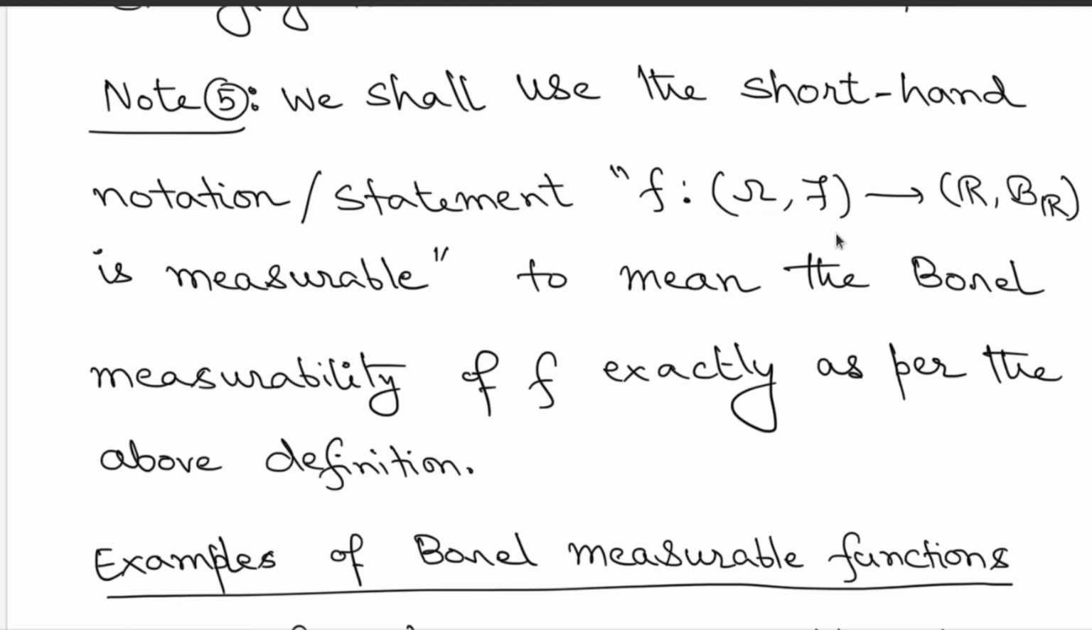So if you write this, then it will mean the Borel measurability of small f is exactly as per the above definition, meaning you explicitly specify the sigma fields. If the sigma fields are understood, then you can remove it, you don't have to mention it, but it's always good to keep track of the sigma fields on the domain side and the range side. And to do that, we are going to use this notation f from omega, script F to R, B_R, to say that the function is measurable. So we are going to write this statement.